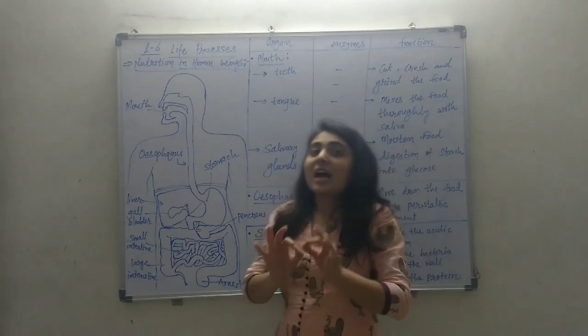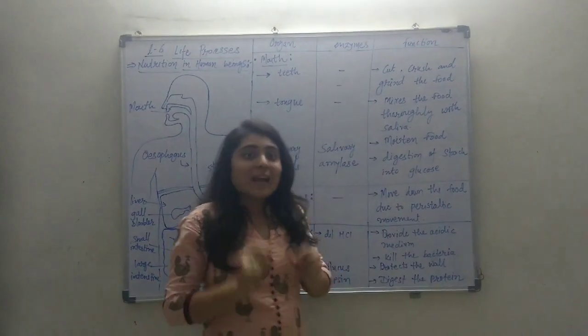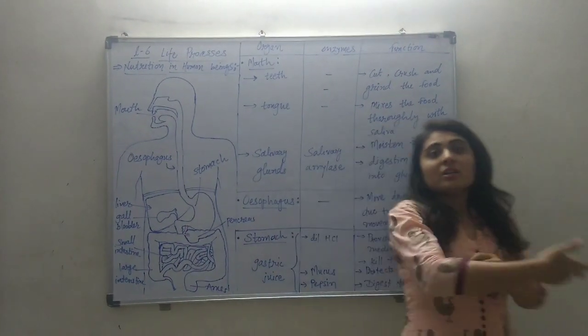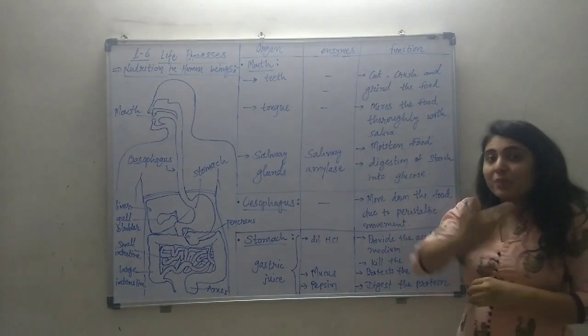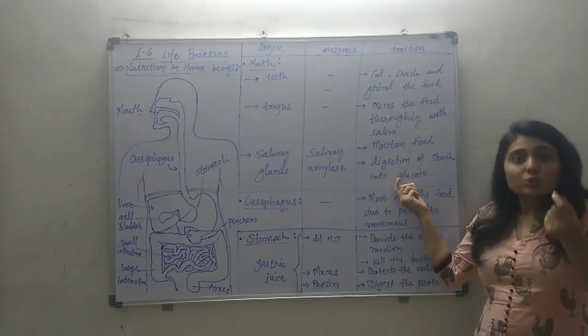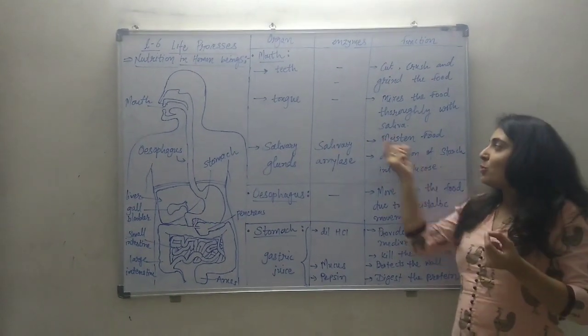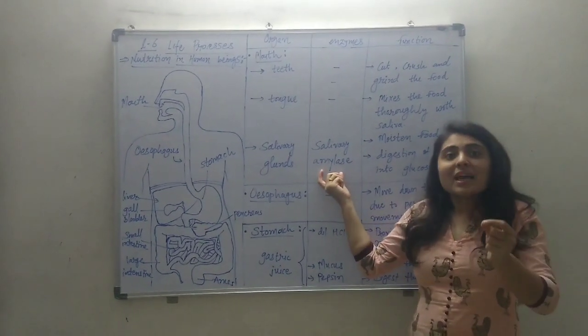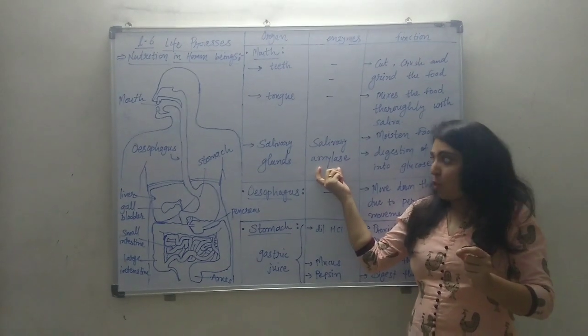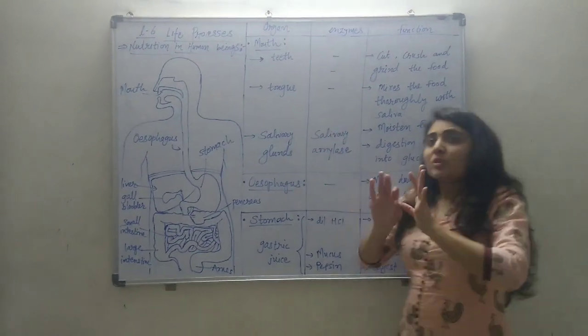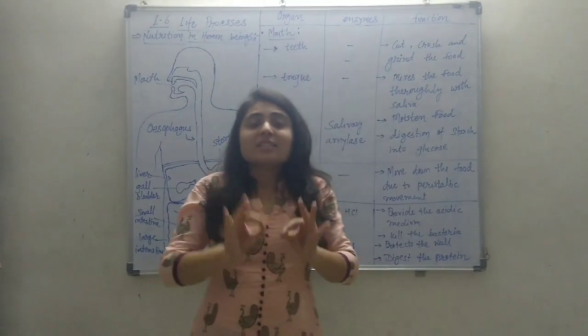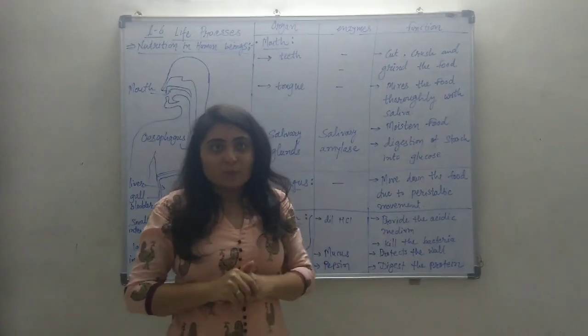In our food, if starch is present, that starch will be decomposed, broken down to glucose or sugar. Starch will be decomposed to sugar. That process is done by salivary amylase inside the body, and so the digestion of the starch is started in the mouth only.